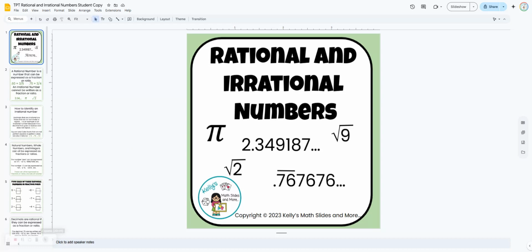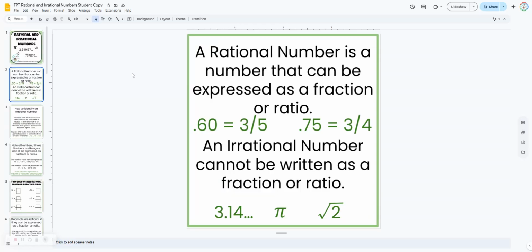Rational and irrational numbers. This is a digital lesson. And the lesson starts with explaining that a rational number is a number that can be expressed as a fraction or a ratio. So for example, this decimal can be expressed as a fraction, 3/5. 75/100ths can be expressed as 3/4.